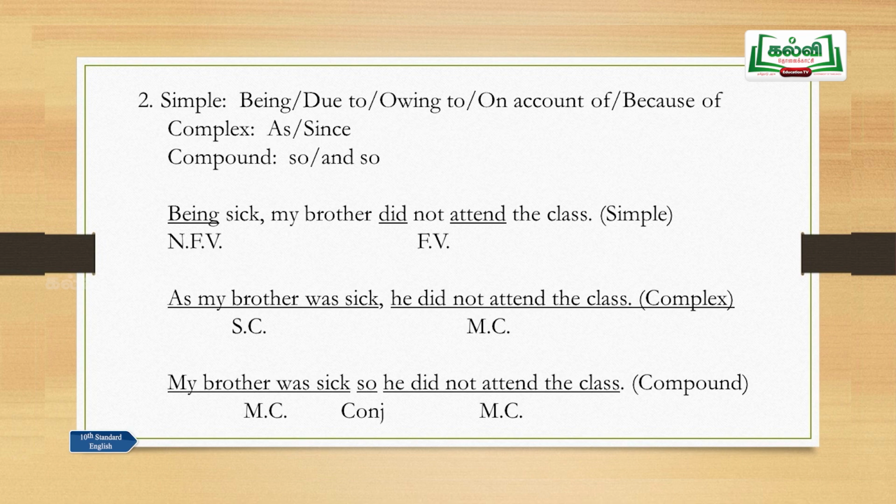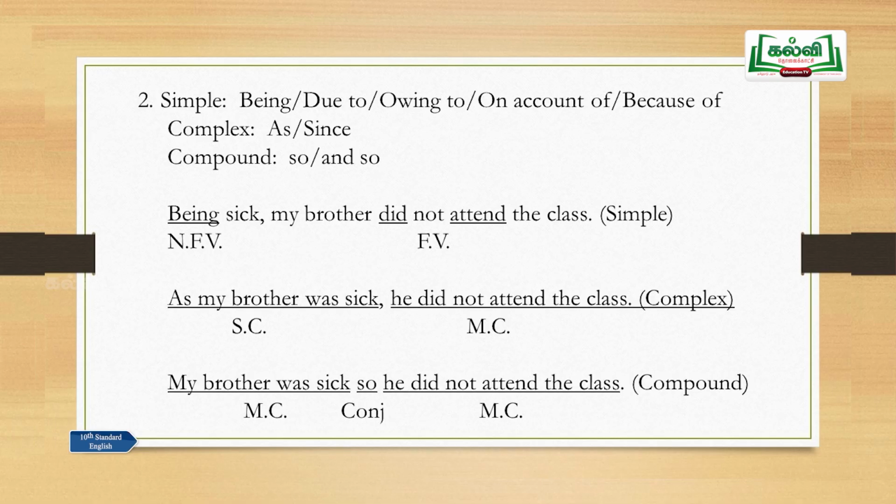There are 5 be verbs, be form of verbs: be, am, is, was, or were. When you come across "being" and you change it into a complex sentence, you can use any one of these 5, but see the tense and use it. Look at the tense here, "did not attend." "Did" always shows you simple past tense, and definitely you have to use simple past tense in the first half of the sentence also. I mean the first part of the sentence also.